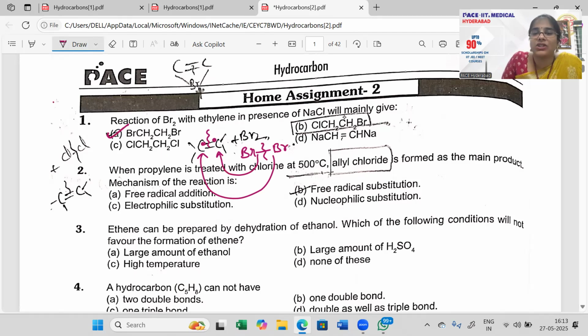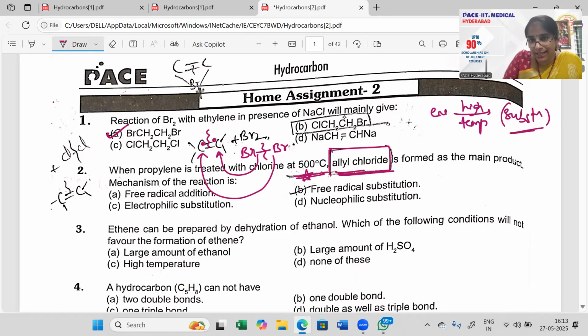Then when propylene is treated with chlorine at 500 degrees Celsius, allyl chloride is formed. Please remember this and make it down as a point. When enes are at high temperatures, they will undergo substitution reactions, not addition reactions. Enes at low temperatures will undergo addition reactions. When the temperature is not given to you, it means that it is at low temperature. At low temperatures, you go with addition reactions, just like question number 1, where it was just an addition reaction.